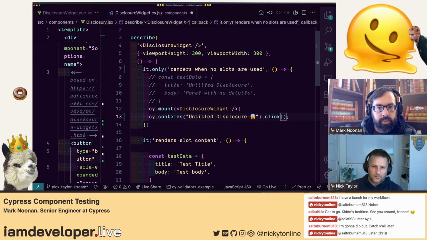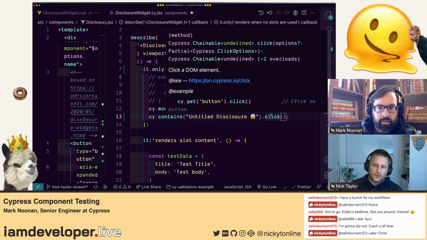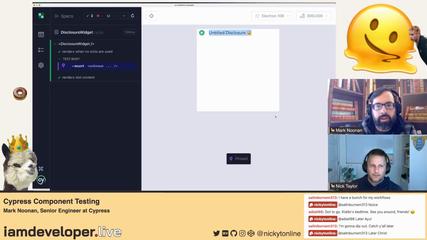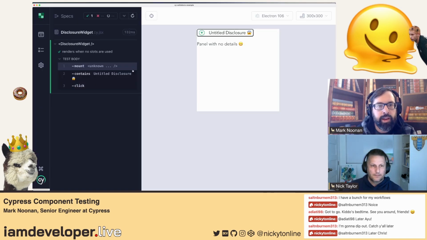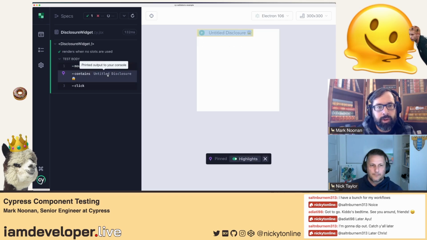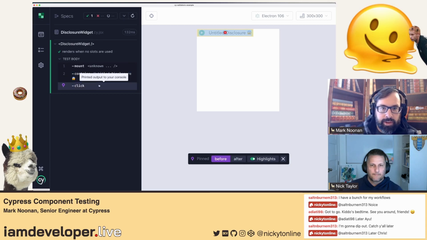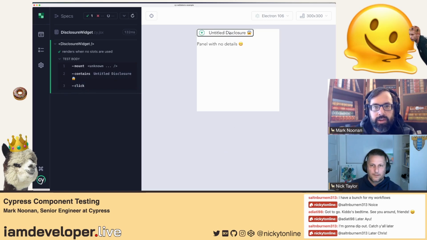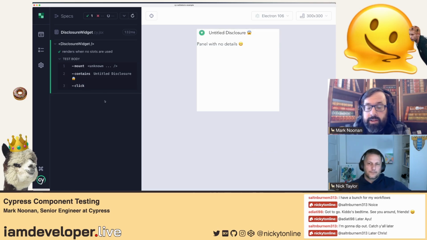From what I remember, because it's been a while, dot click will check for it being visible, right? Exactly. So all those things that we did ourselves are free. Now we can see our test state as you scroll through it, you can pin the various points in it. And then we did the click. After the click, if you unpin and just hover, you can see after the click, JavaScript updated. So we did not have to advance Vue.nextTick or whatever to make this happen.